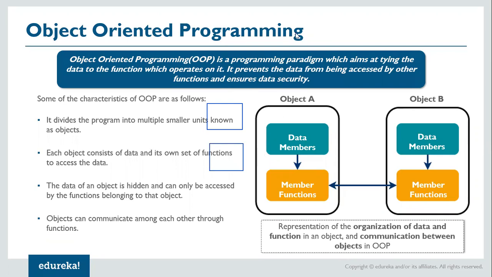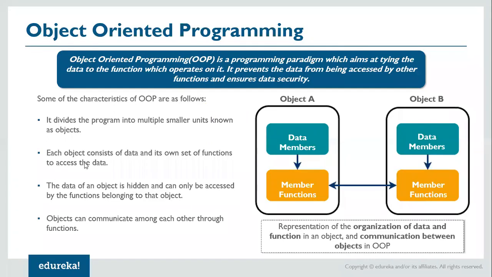Now with these two classes, I can create some data here and I can create some data in this class as well, right? Now, as you can see, it prevents the data from being accessed by other functions and ensures data security. So the data which is in this class, let's say class A and this is class B, for example, the data within this can only be accessed by member function of A and this can be accessed by member function of B, provided the data has been declared as private.